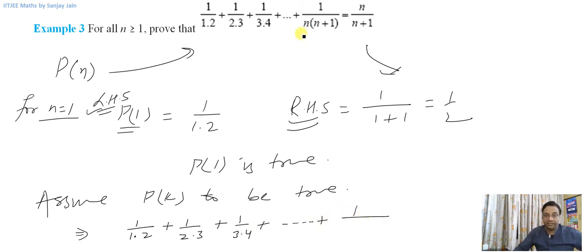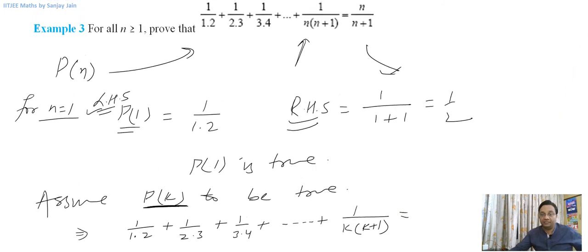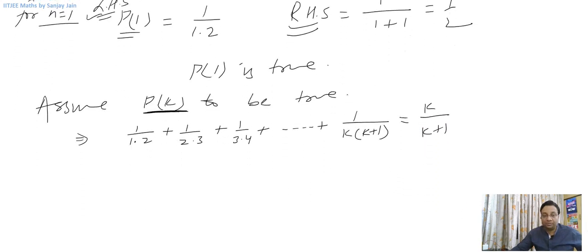I'll replace this n with k, so it will be k into k plus 1. This will be my left hand side of p of k. This is p of k, inductive step, right? So it is equal to k upon k plus 1. Now I need to prove p of k plus 1 to be true.